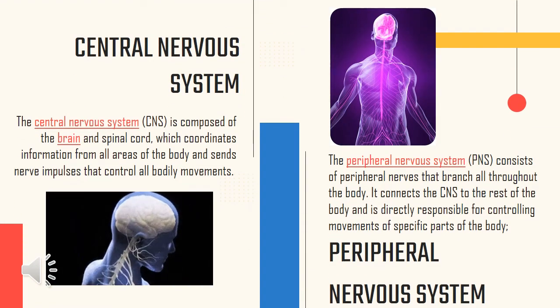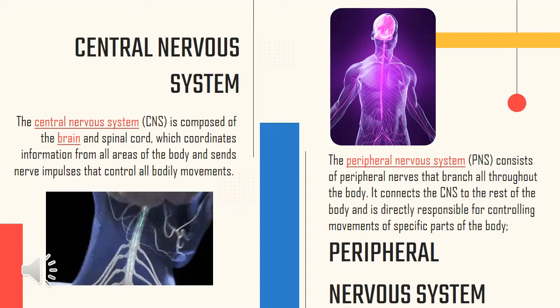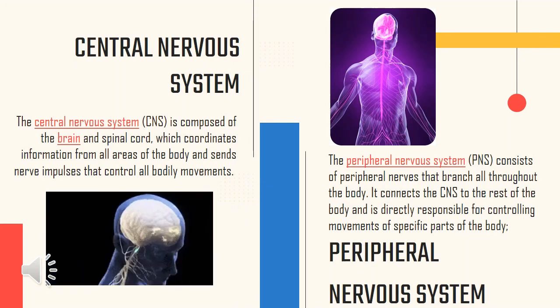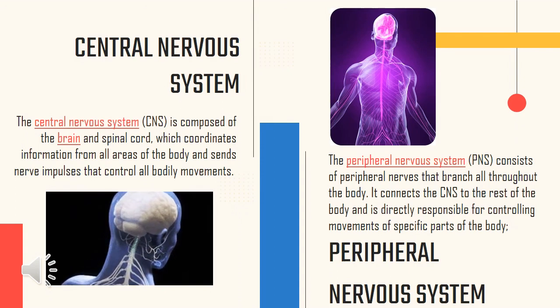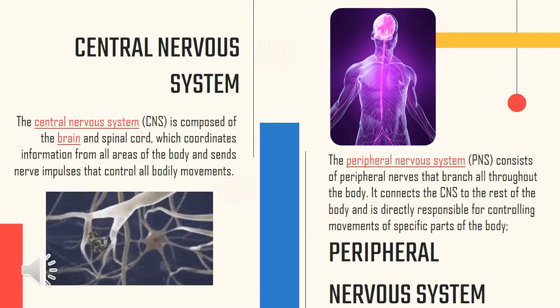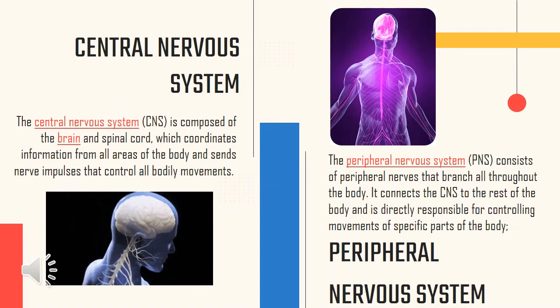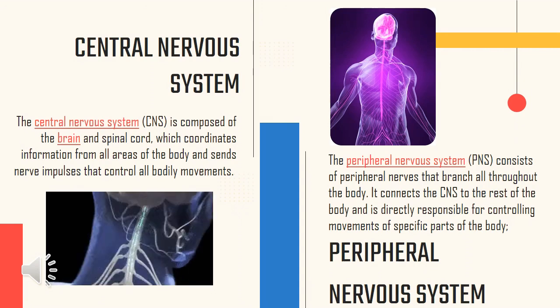With the definitions being cleared, let's now proceed to the function of nervous tissue. Nervous tissue makes up the nervous system. The nervous system is subdivided in several overlapping ways. The central nervous system, or CNS, is composed of the brain and spinal cord, which coordinates information from all areas of the body and sends nerve impulses that control all bodily movements.